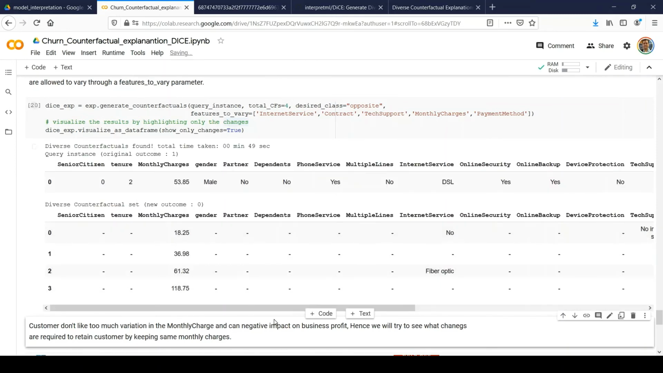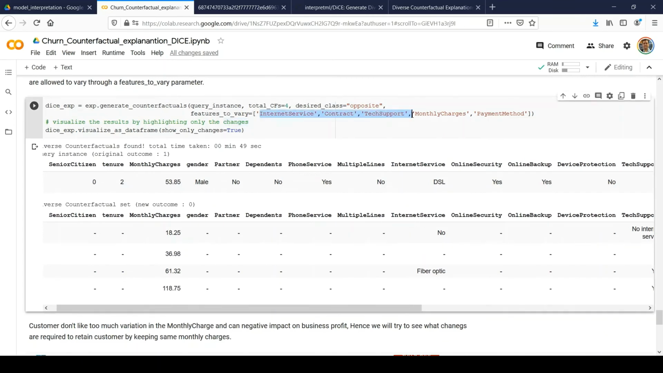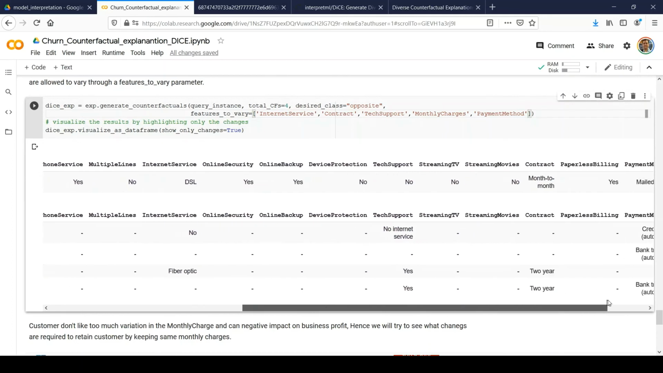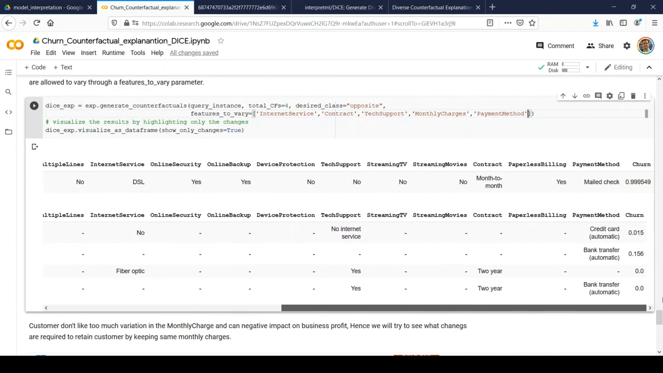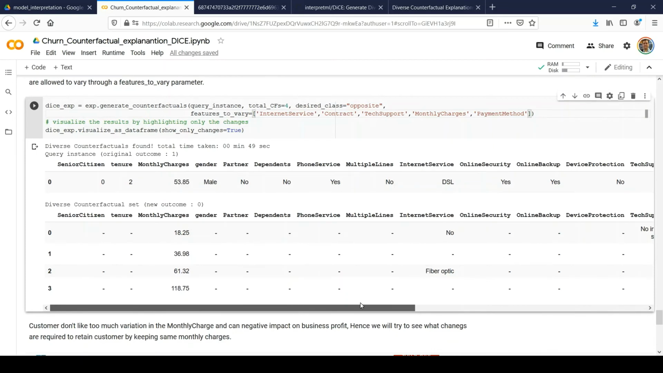So we'll simply run it and see what it provides. Now you can see that it has provided 4 explanations, and in them they have only modified the fields which we have specified here. You can see the variation in monthly charges, and some variation in the internet service, right? So these are some valid combinations which the counterfactual explanation has given. And again, we need to assess whether these values are viable from our business perspective or not.